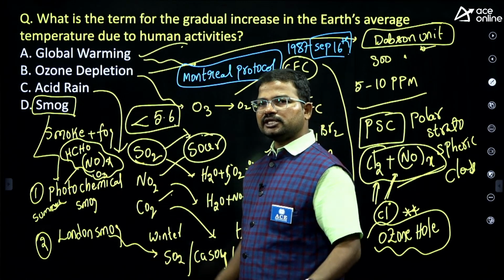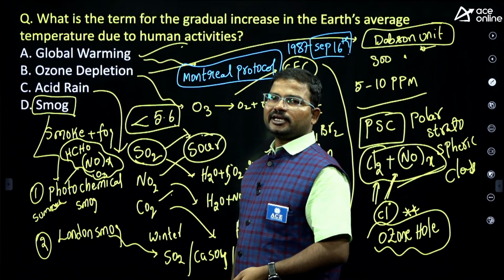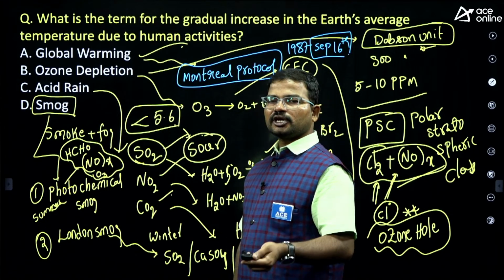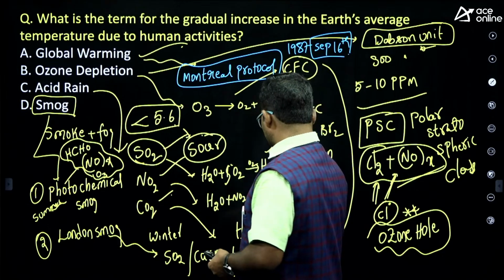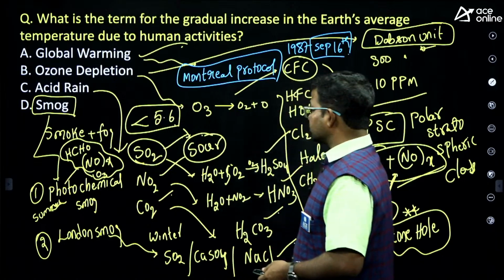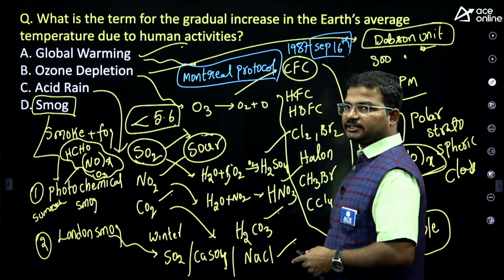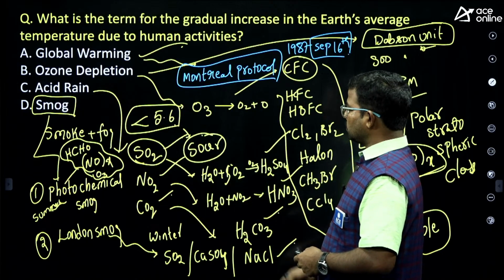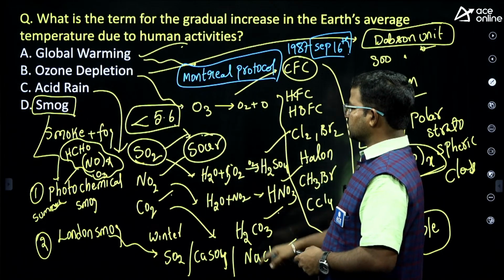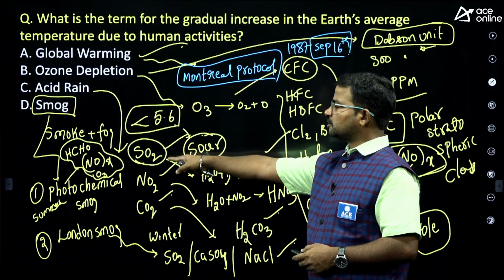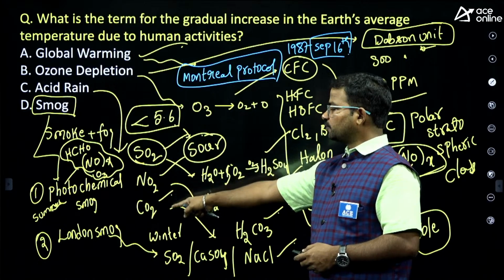So almost all these concepts, you should have a better idea about. Then only can you get the proper answers, especially from the examination point of view. Next, acid rains are also similar. Which chemicals are responsible and what is the pH value of acid rain? Which chemical is mainly responsible for acid rain? This is the priority order: SO2, NO2, then CO2.